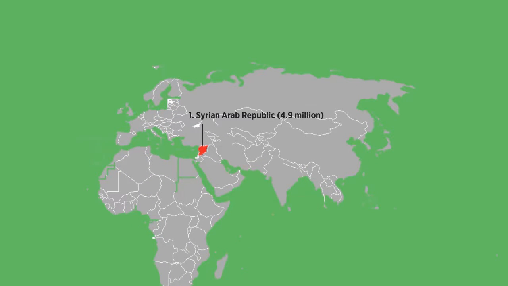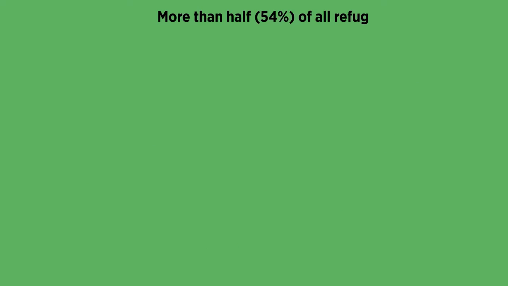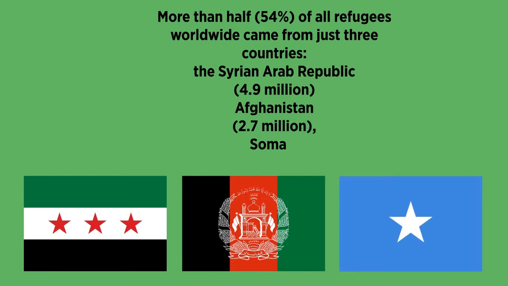1. Syrian Arab Republic. 2. Afghanistan, 2.7 million. And 3. Somalia, 1.1 million. More than half the worldwide refugees came from 3 countries, that's 54%. The Syrian Arab Republic with 4.9 million, Afghanistan with 2.7 million, and Somalia with 1.1 million.